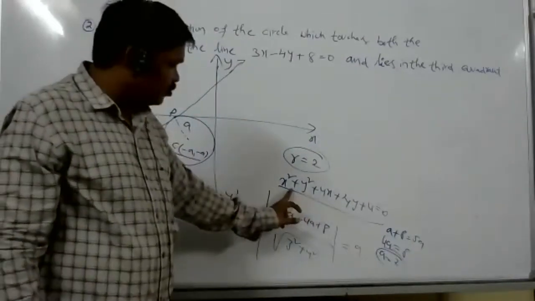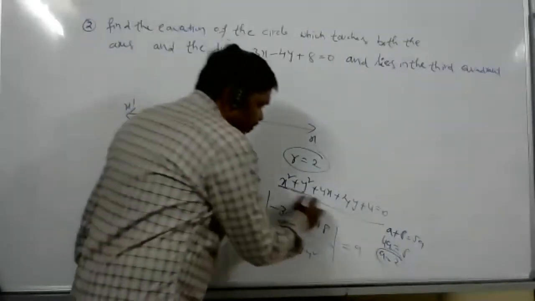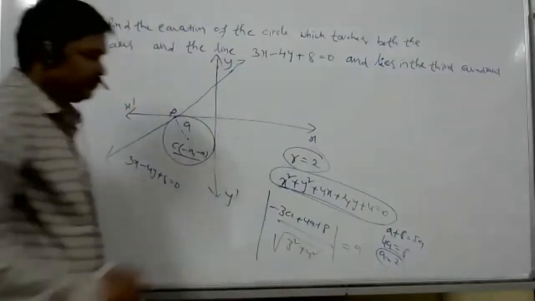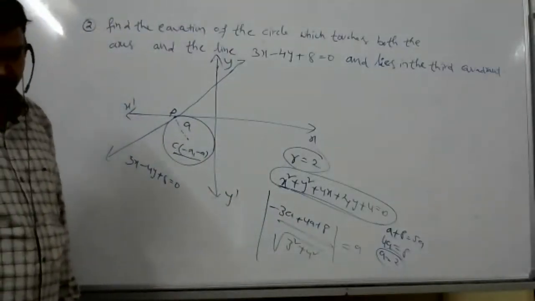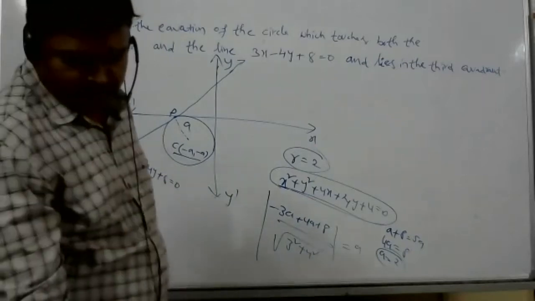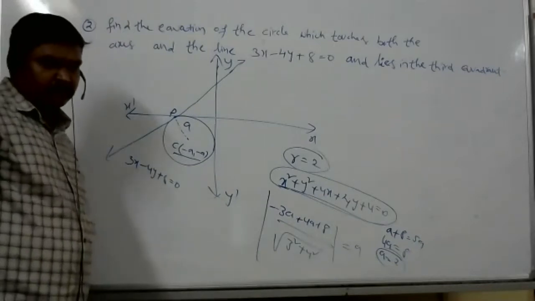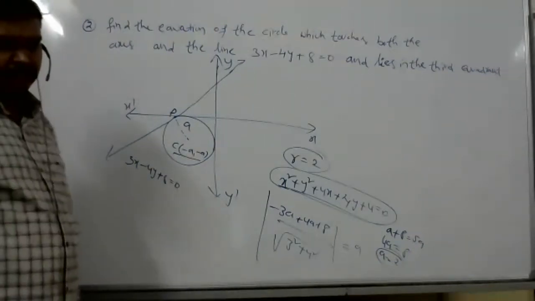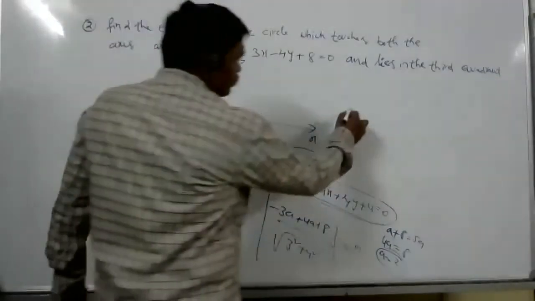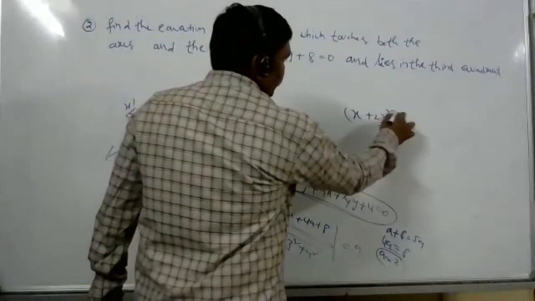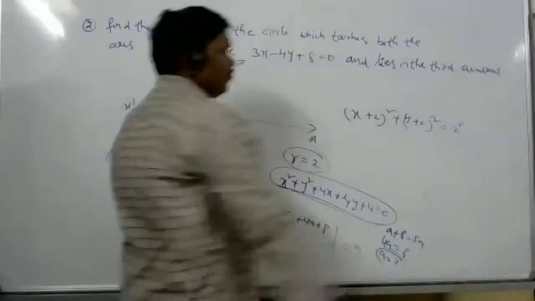Required equation: x square plus y square plus 4x plus 4y plus 4 is equal to 0. This is the final equation. x plus 2 whole square plus y plus 2 whole square is equal to 2 square.